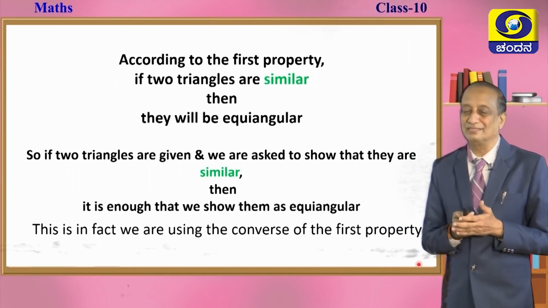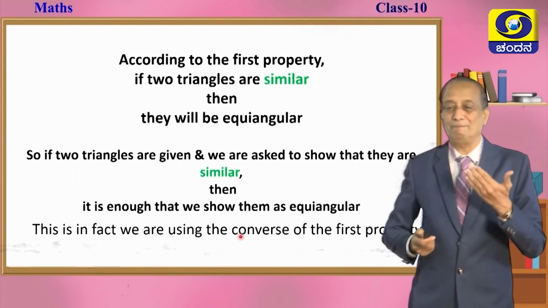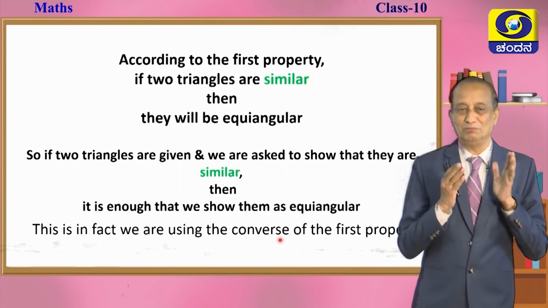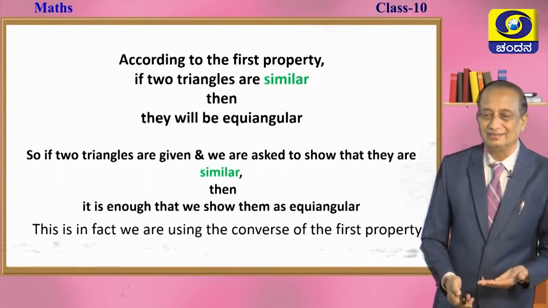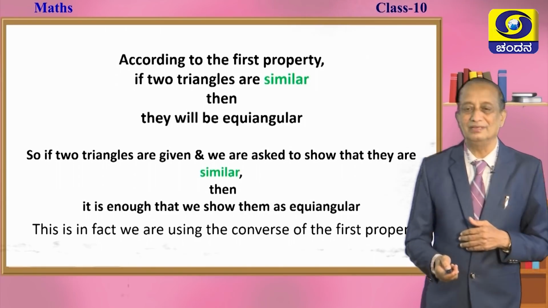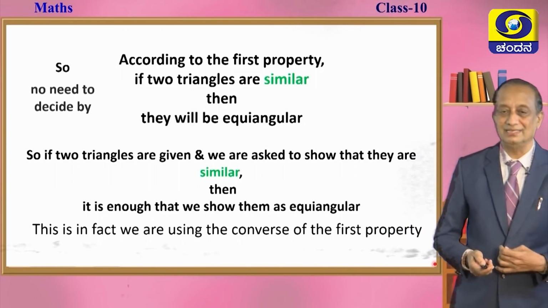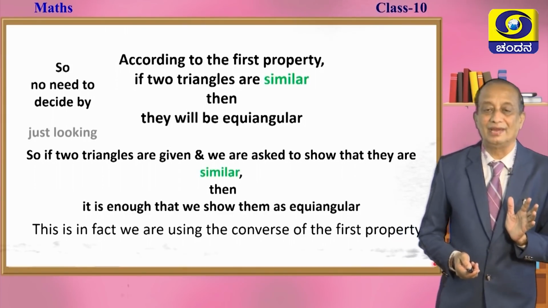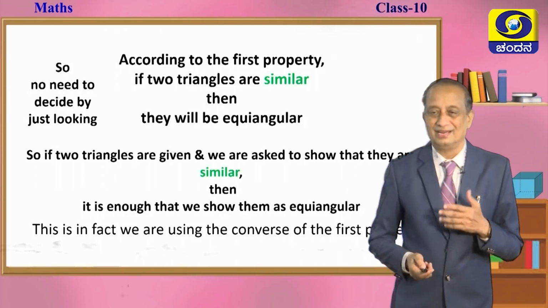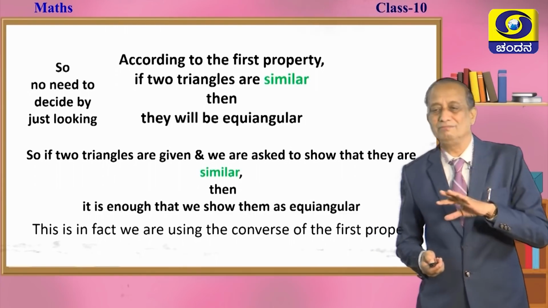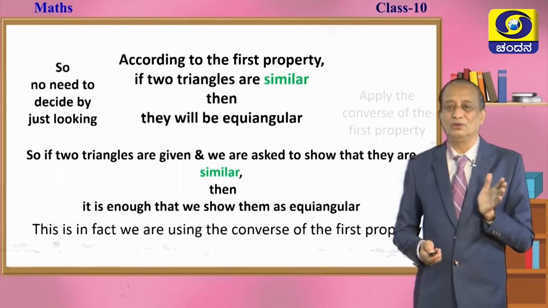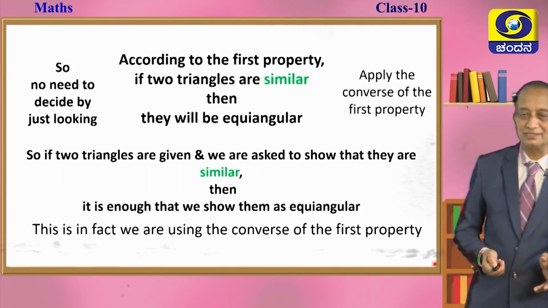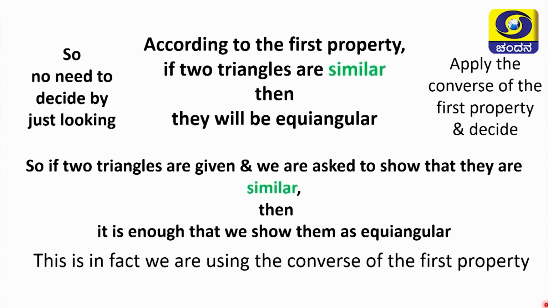Okay. Look at the importance of converse, children. In order to decide whether a pair of triangles are similar or not, we measure the angles. If they are equiangular, you can say that they are similar. Okay. This is how you can test this. So, there is no need to decide by just looking through our eyes and say, oh, this looks like, this may be or may not be. That is totally ruled out. So, apply the converse of the first property and you can confidently decide. So, shall we call this test number 1, children? In future we call it test number 1.